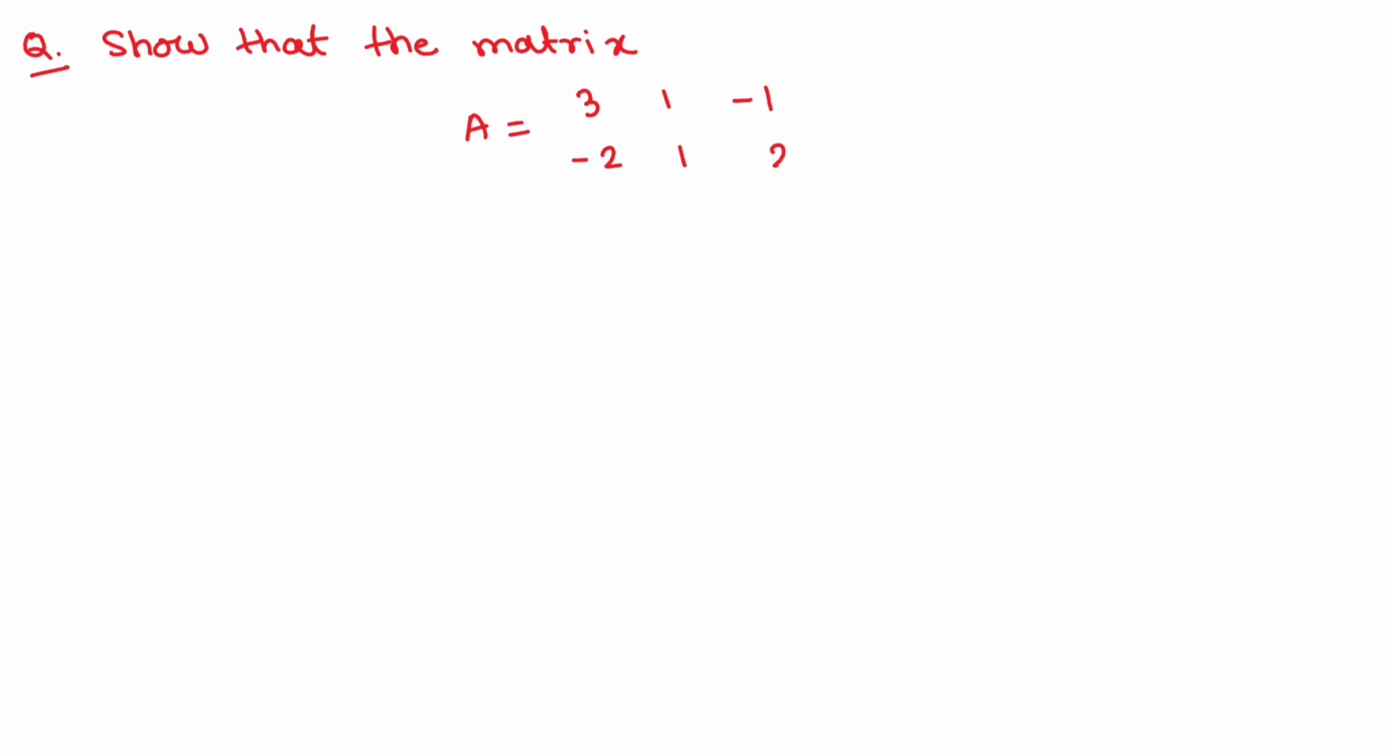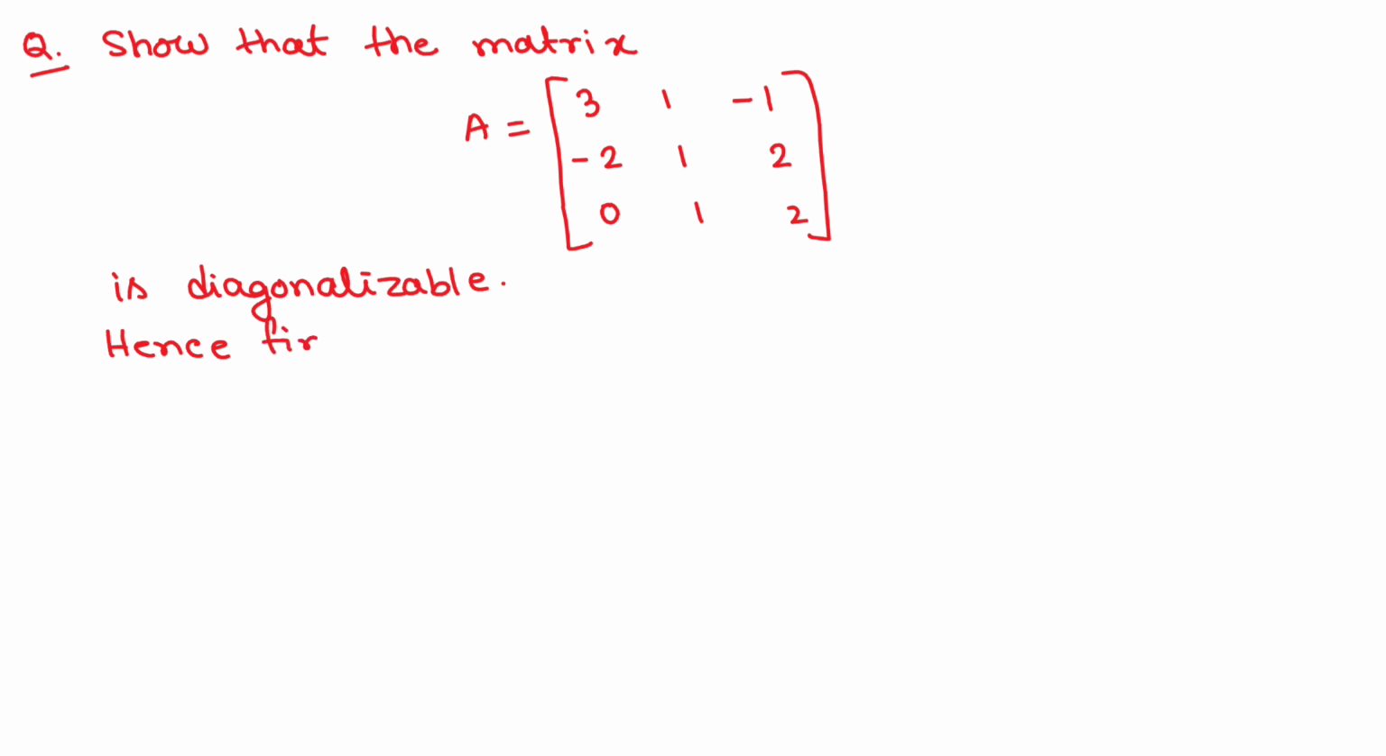Question: show that the matrix A is equal to [3 1 -1; -2 1 2; 0 1 2] is diagonalizable. Hence find the diagonal matrix.